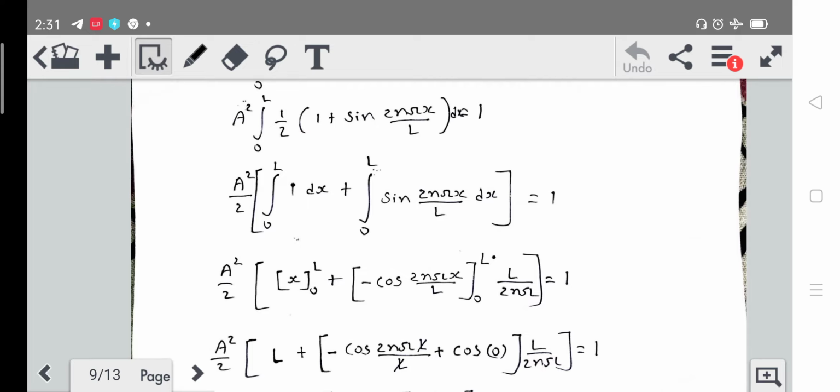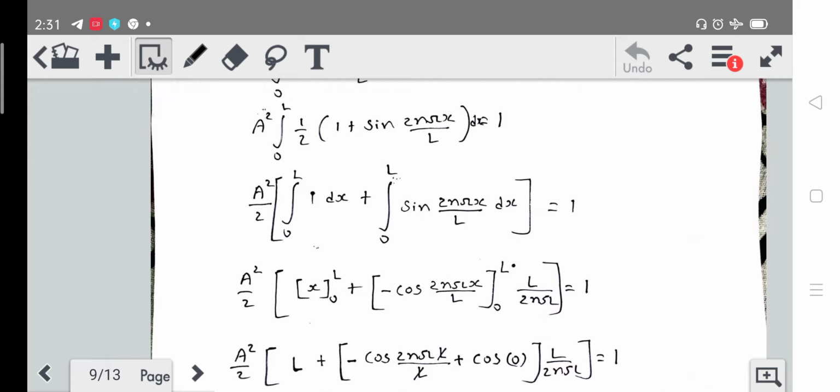The integral of 1 dx gives x, and the limit will be 0 to L, plus the integral of sine 2n pi x upon L, which will be minus cos 2n pi x upon L. The multiplication of 2n pi upon L will come in the denominator, so we will get L upon 2n pi outside, and the limit will be 0 to L is equal to 1.